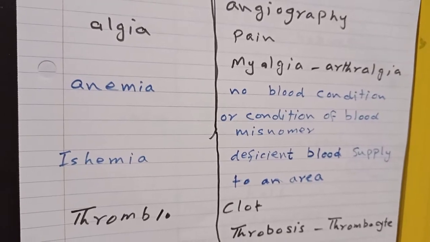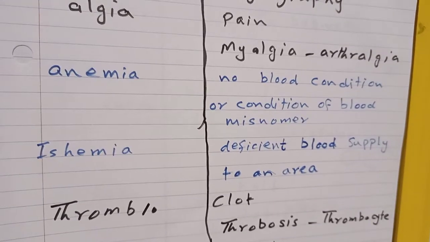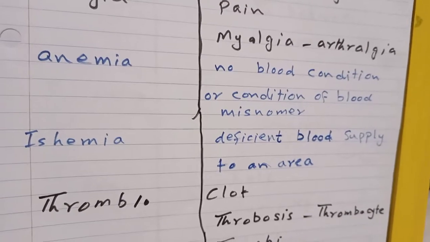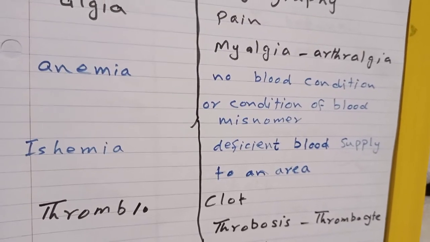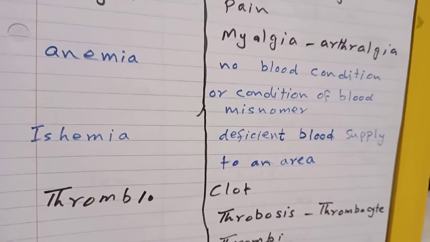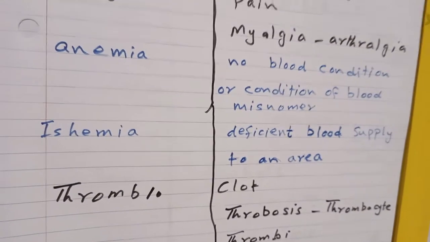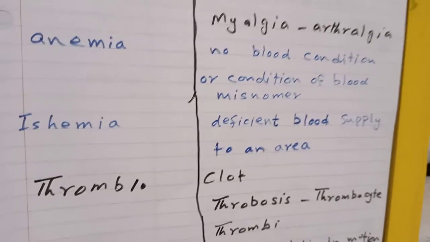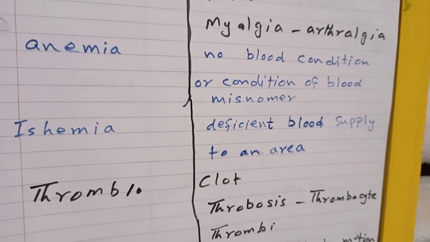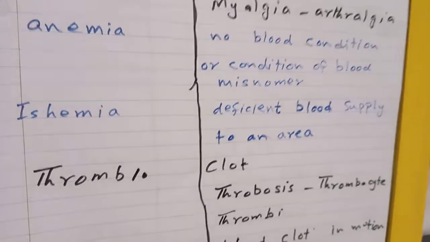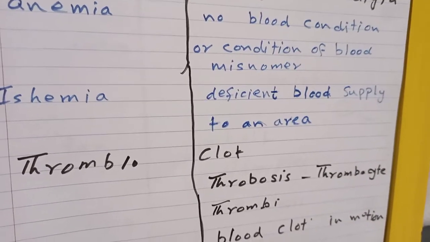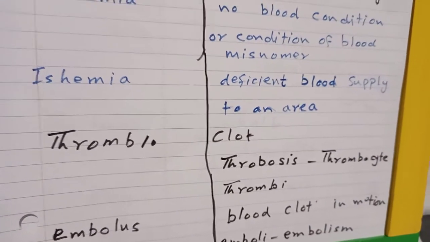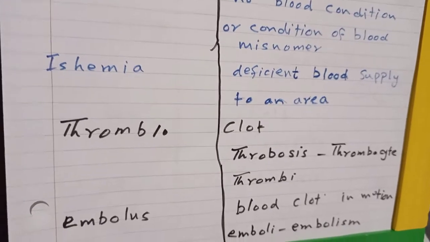Anemia, no blood condition. It means condition of no blood. But this is a misnomer. Actually, it stands for less blood in the body. Ischemia is less or deficient blood supply to an area. Anemia is less blood in the body. Ischemia is less blood supply to any particular area. Like myocardial ischemia, less blood supply to the heart.